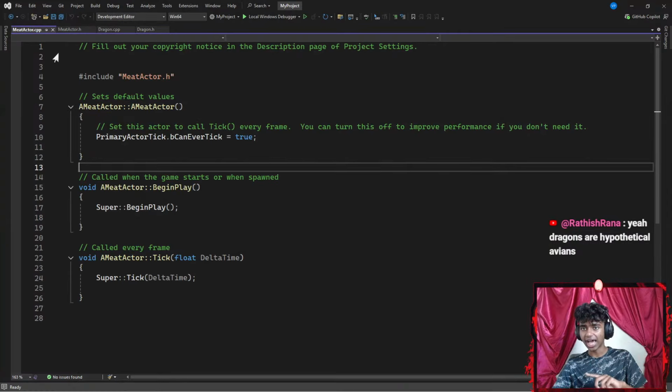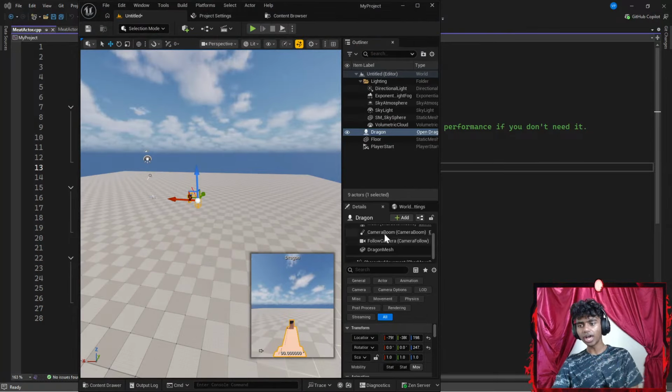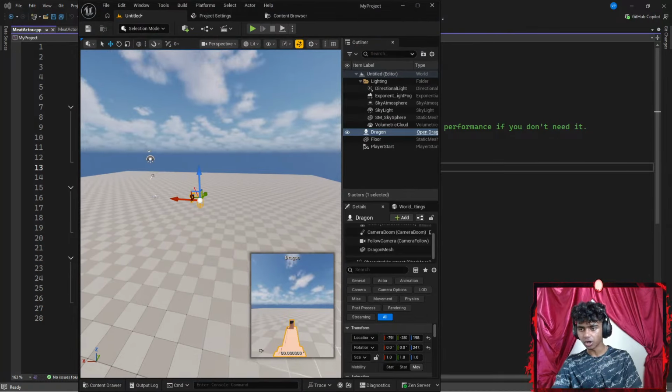Okay, so I have a meat actor, and the header files. Once I'm done with that, I want to add a static mesh as well. So firstly I'm going to go to my content drawer, go to my Blender GLB files, and go with something like meats. Inside my meats, I'm going to open my meat. There we go, and let's test my meat here.